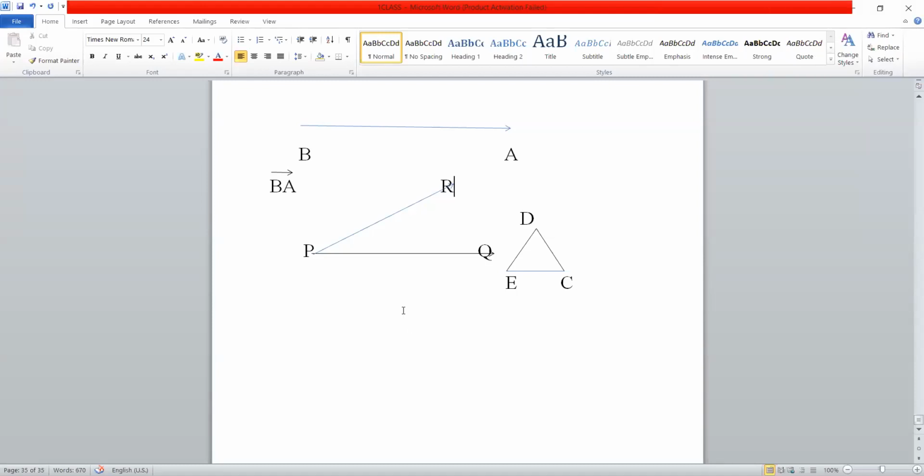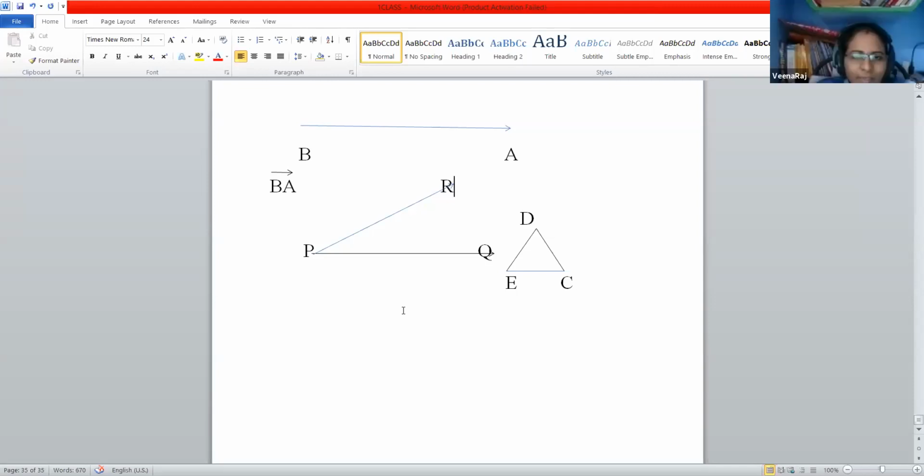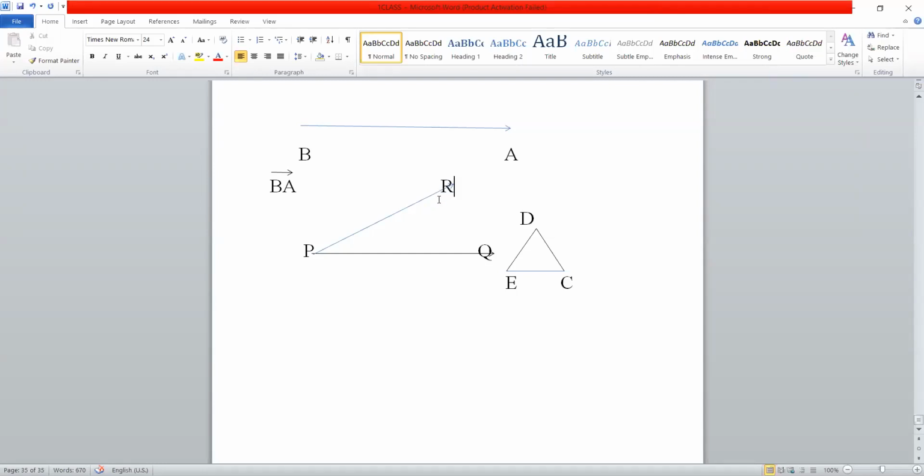So all of you, please remember, we can give the name for an angle in 3 different ways. I'm just saying how can we give the name for an angle in 3 different ways.